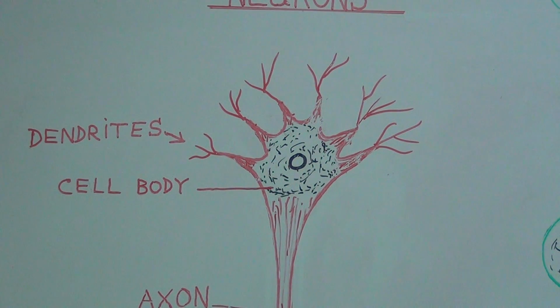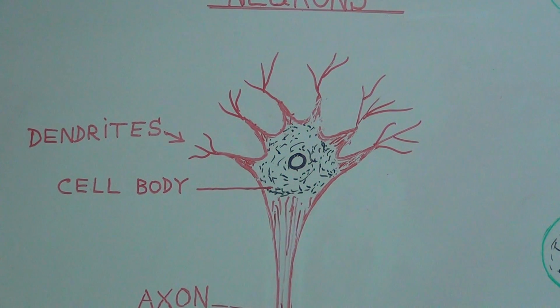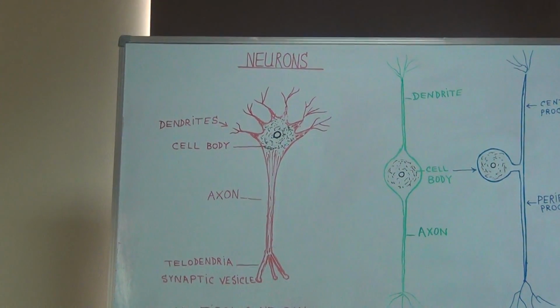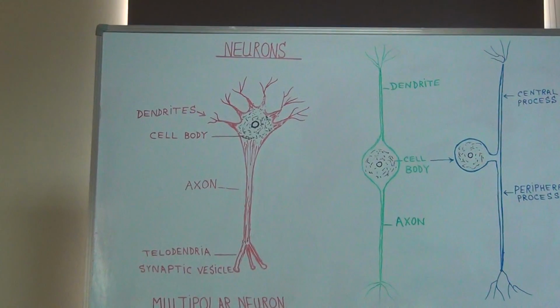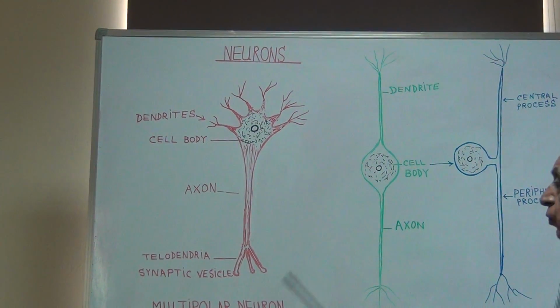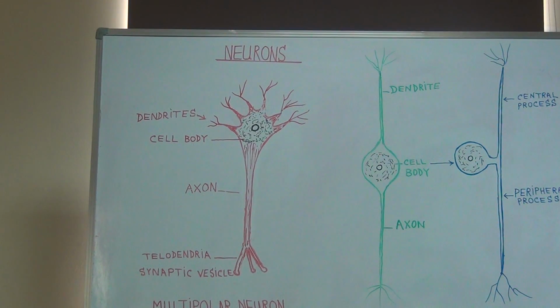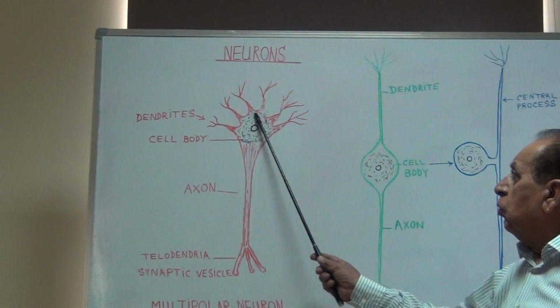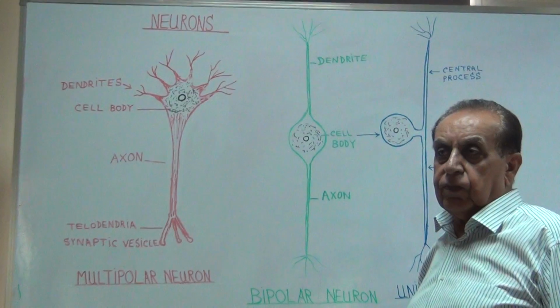These types of neurons are present in the cerebral cortex and in the cerebellar cortex. So this was about multipolar neuron, where the cell body has more than one pole.